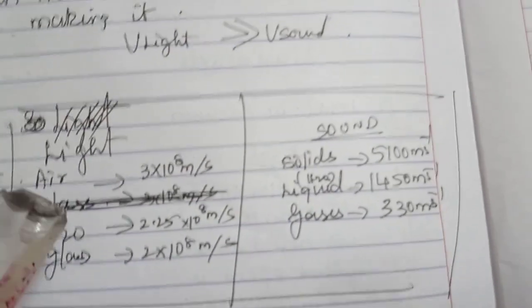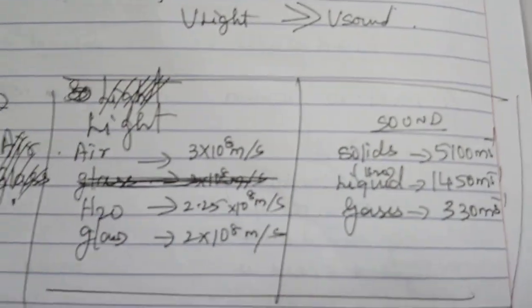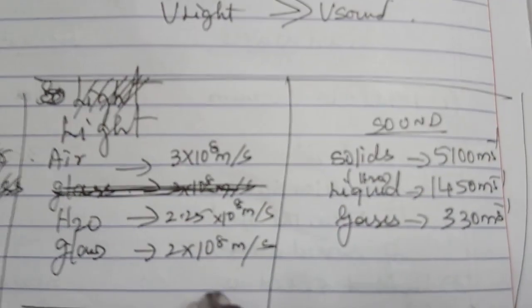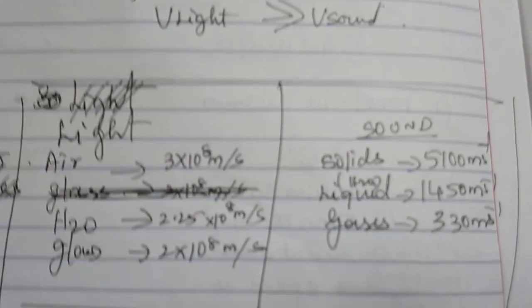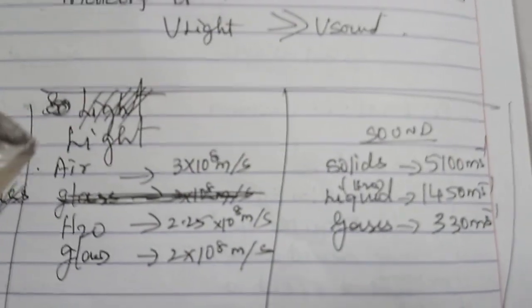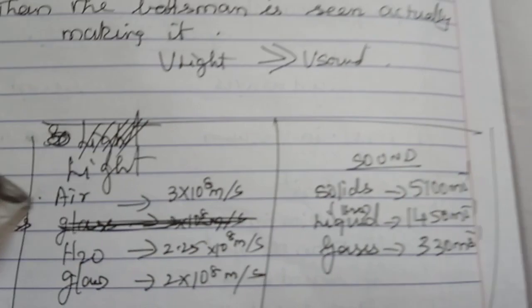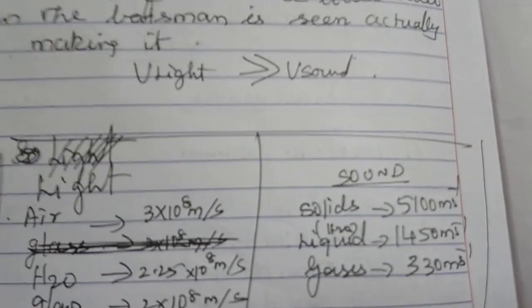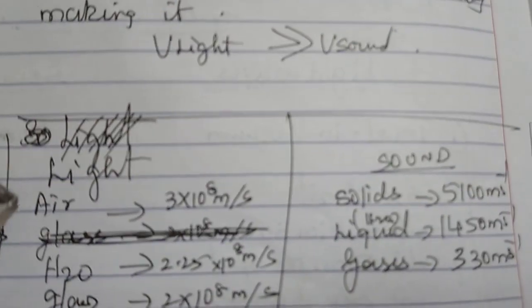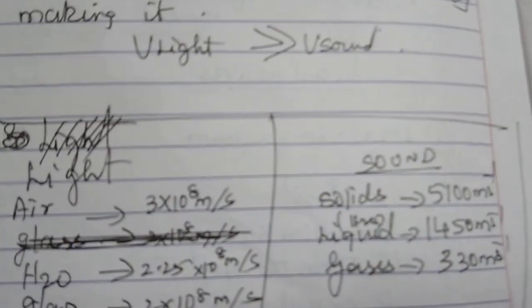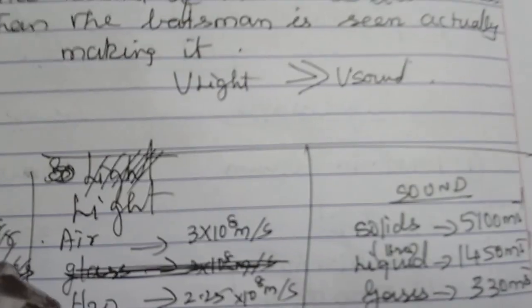I made a column simply for your understanding: light and sound. See here, light travels in air at 3 × 10^8 meter per second. Next, in water, 2.25 × 10^8 meter per second. And in glass, it is 2 × 10^8 meter per second. So what did you understand from this data? Light waves travel at maximum speed in the less dense medium, air, which is much less dense than glass. So it travels with the maximum speed.